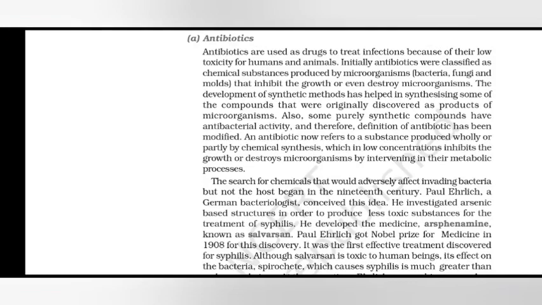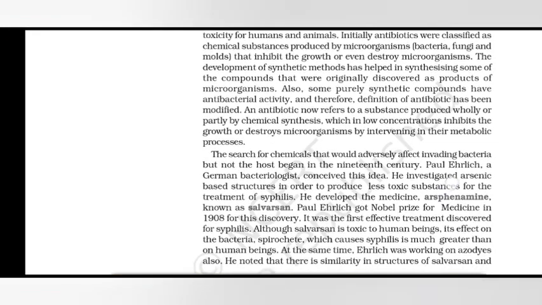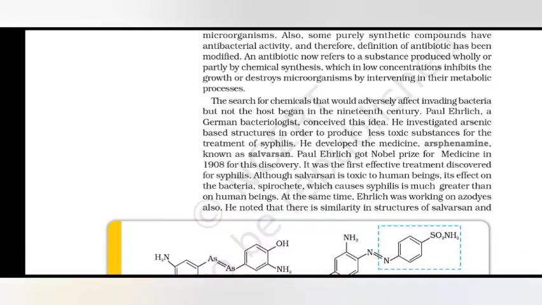The search for chemicals that would adversely affect invading bacteria but not the host began in the 19th century. Paul Ehrlich, a German bacteriologist, conceived the idea. He investigated arsenic-based structures in order to produce less toxic substances for the treatment of syphilis. He developed the medicine arsphenamide, known as salvarsan.